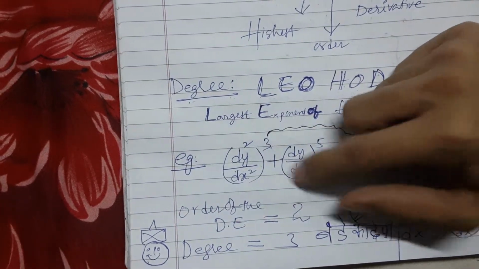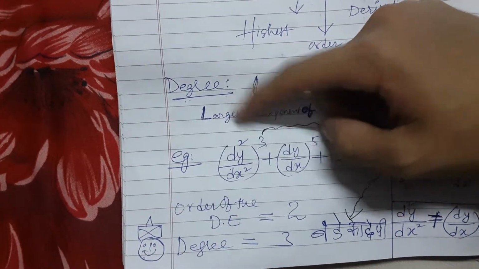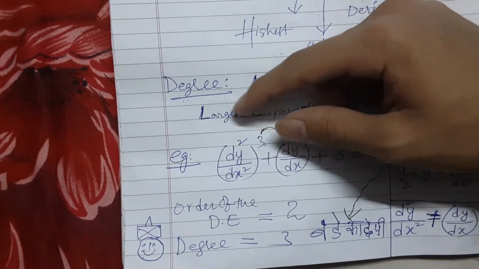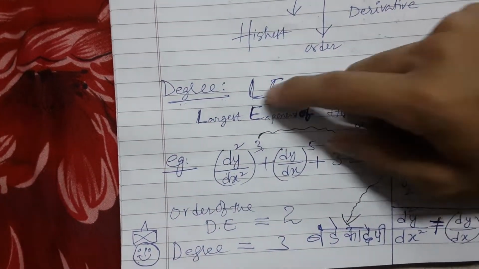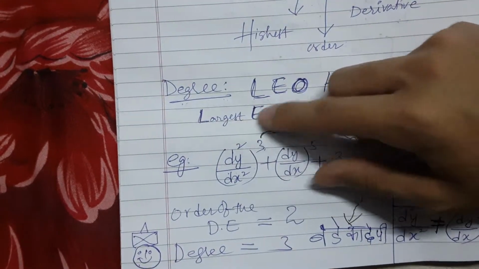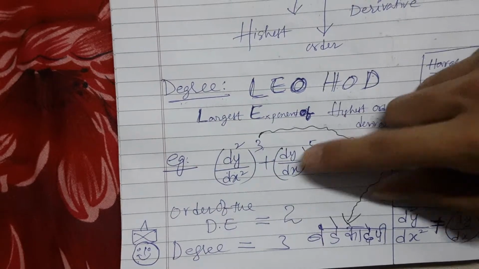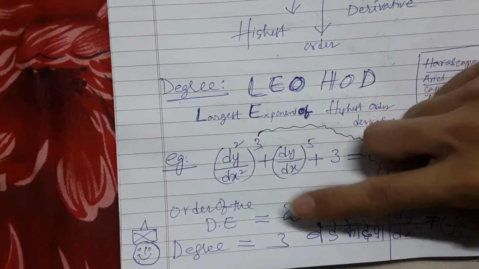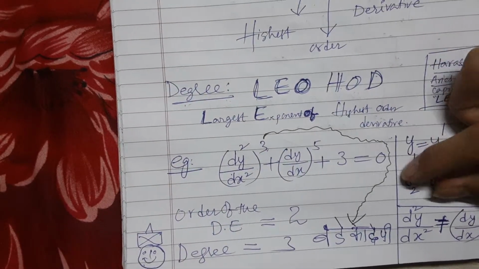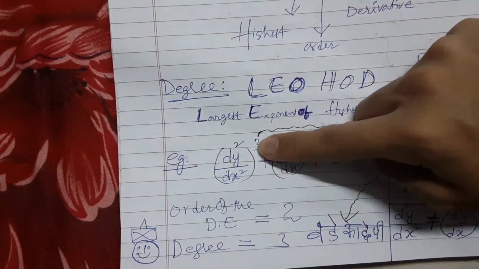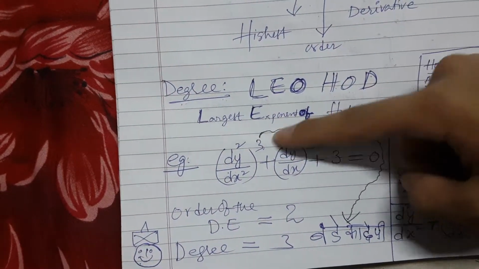Okay. So highest differentiating, that power is suppose 2, that is the order, and whatever power is over the bracket, that is degree. Okay. So we know order is 2, degree is 3. This is the big topi, this small topi, big topi. Okay, we don't need to care about these things.